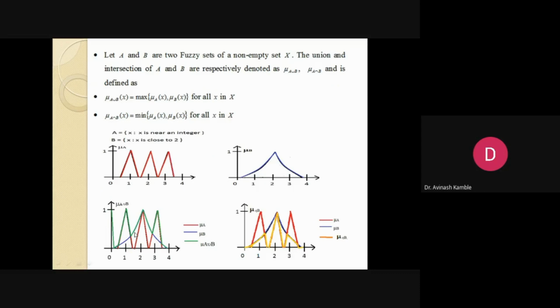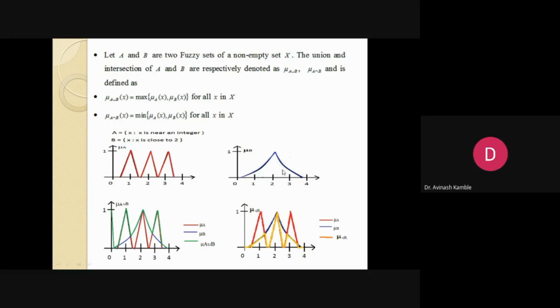Next. Just like a classical set, in terms of a fuzzy set, we also deal with union as well as intersection, which are defined with the help of the membership function. This is one set with mu A of X, one type of membership function.